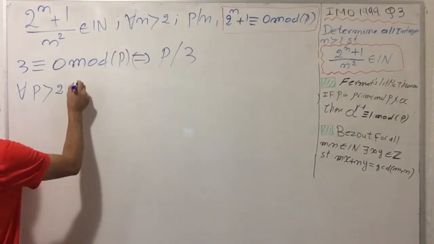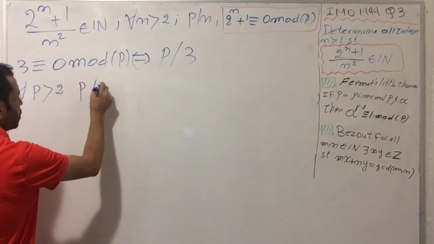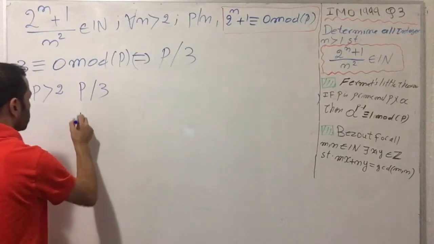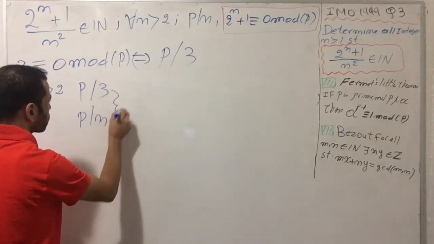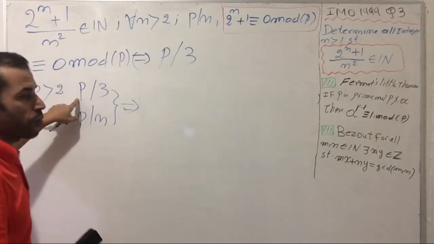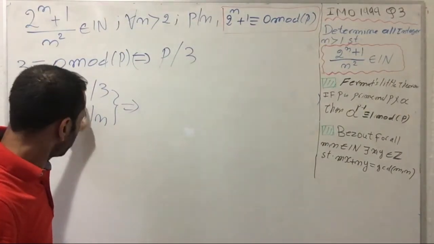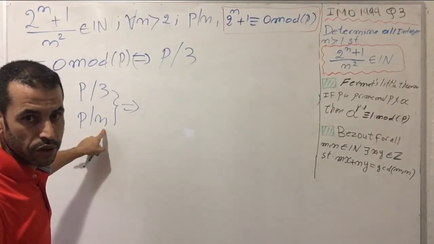We found p divides 3, and earlier we also have p divides n. p is a prime number, and n is an odd number.